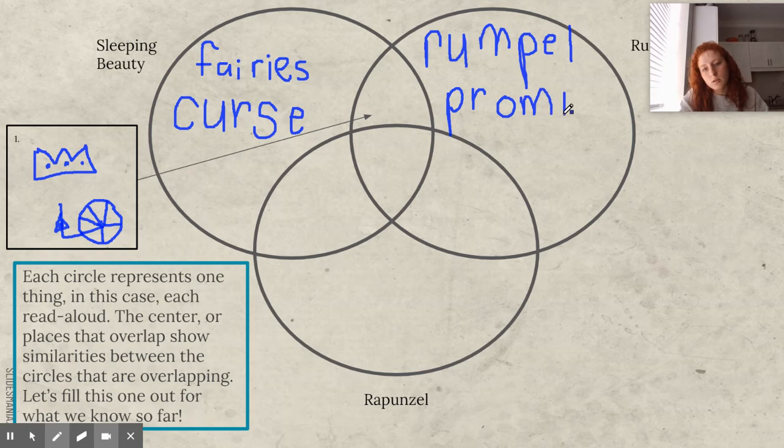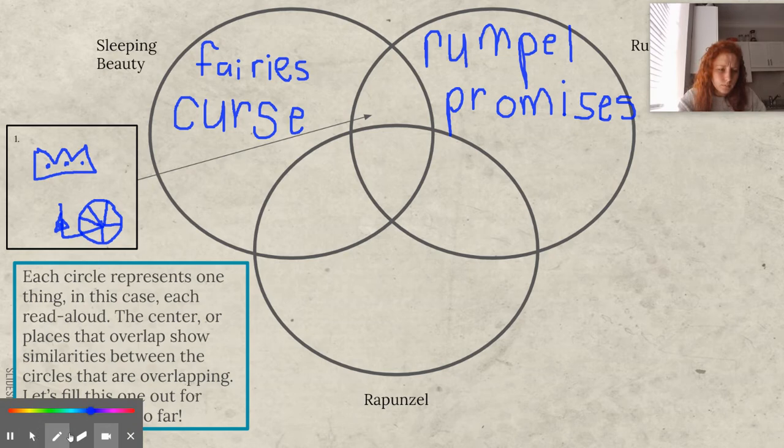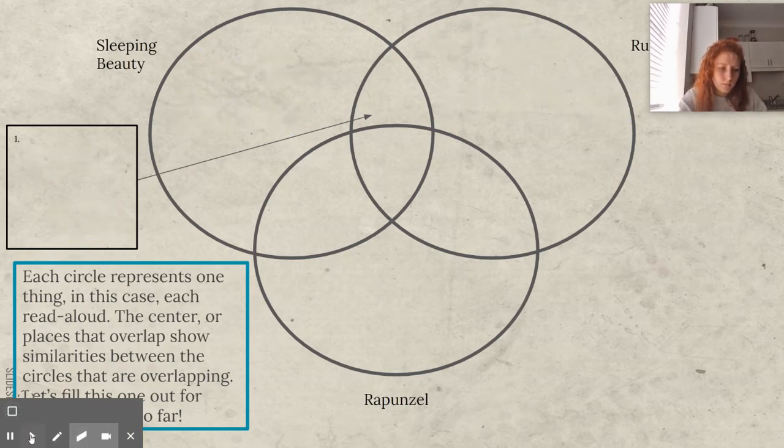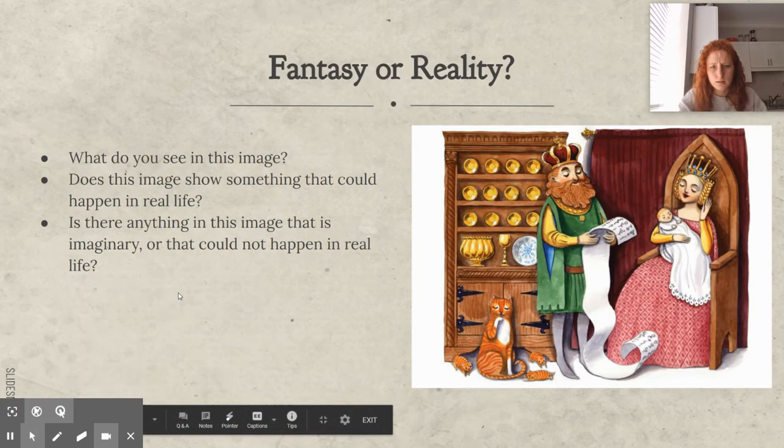And if you can think of some more similarities or differences, that is perfectly fine. But this is what we're going to start with today. Okay. And we can't fill out any of these other sections yet because we haven't read Rapunzel. But at the end of the story, we're going to be able to add to this Venn diagram, okay? All right, let's erase this and we will come back to it at the end.